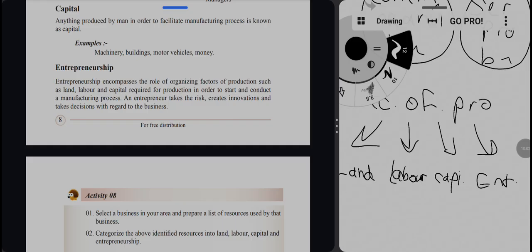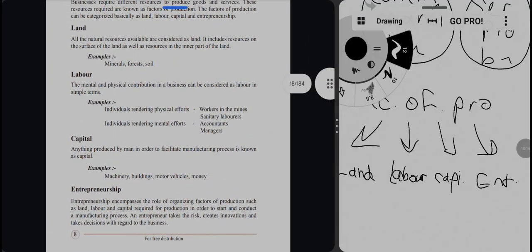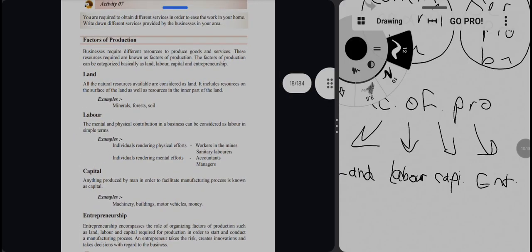So it will become a large chapter in your A level. Here there is a small part on entrepreneurship, so that's all you need to know about that. So again we will refer to factors of production. Factors of production means the resources that help to produce goods and services.